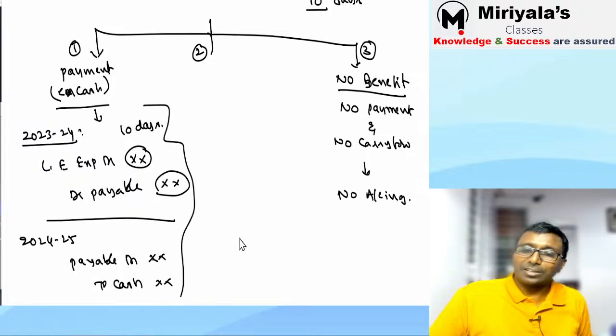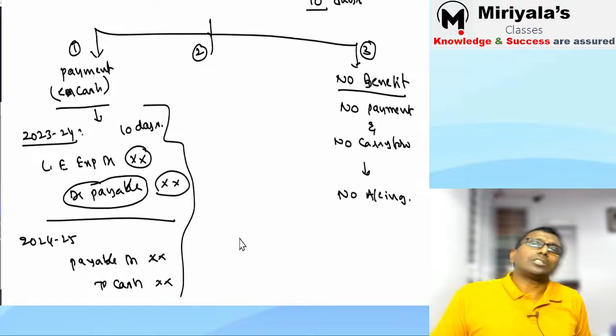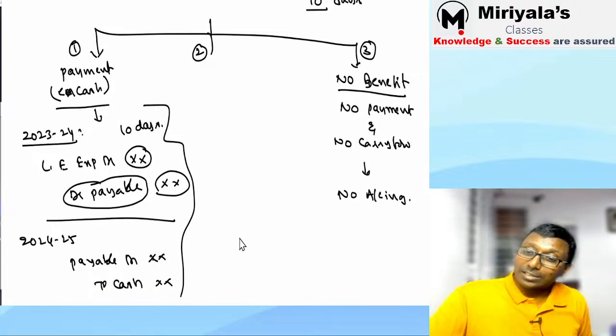This is leave encashment, so you will make a provision. This is nothing but provision. Provision is nothing but payable. It is already decided, so that's why it is going to be payable. The second situation is what?